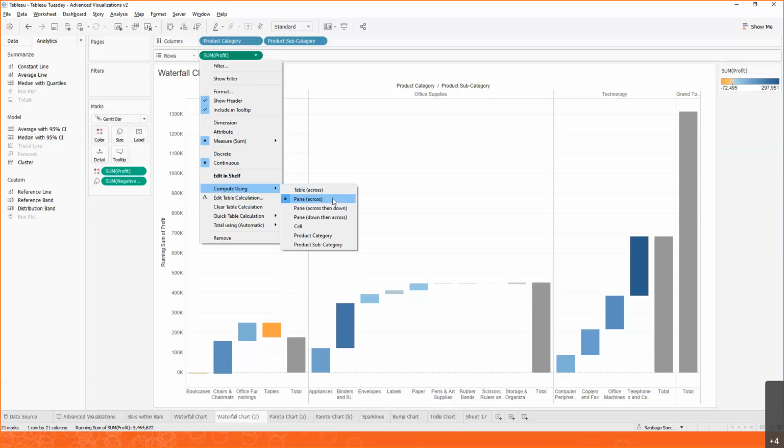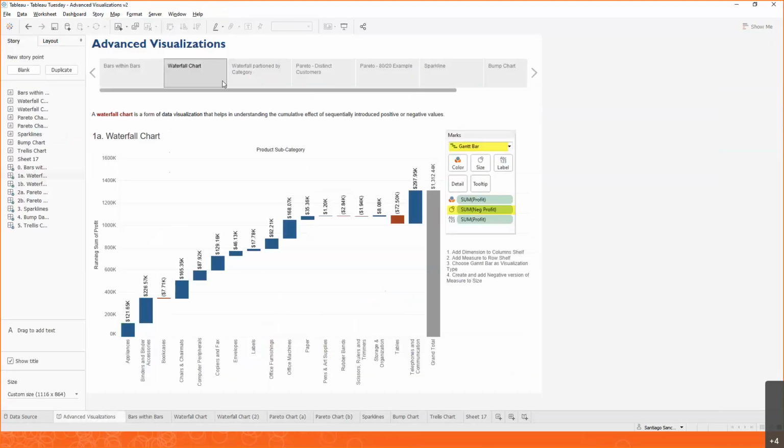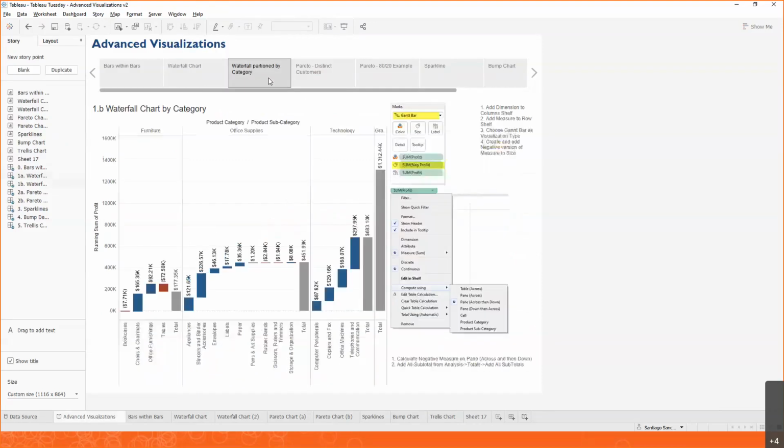This will be important because we'll continue to use table calculations in the following examples. But with this, we've actually already tackled two. We tackled a waterfall chart, and we also tackled a waterfall chart partitioned by category, or a mini waterfall chart, like the ones that you're seeing on the screen here.